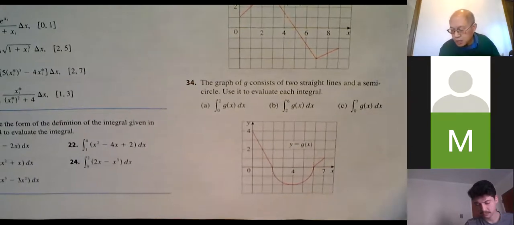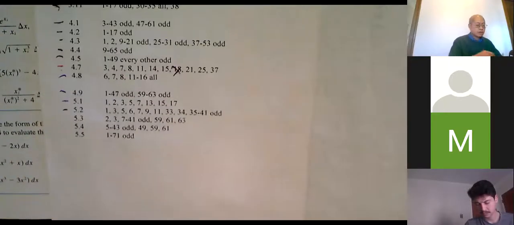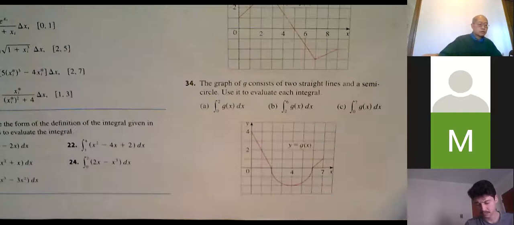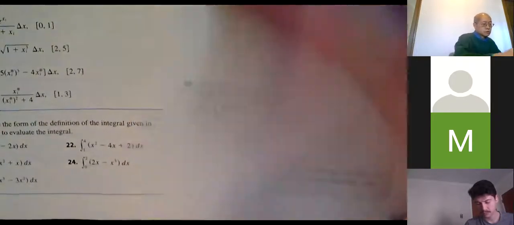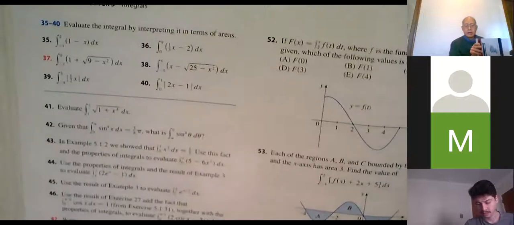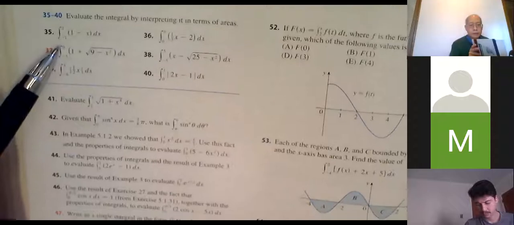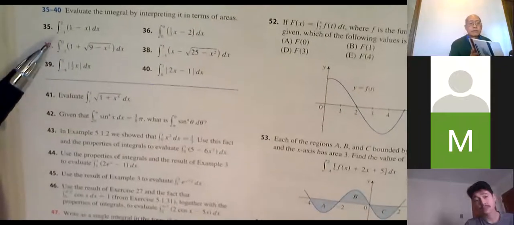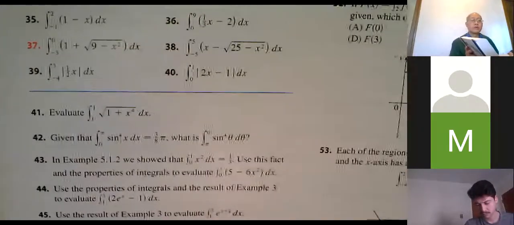Okay, then what else is in this section? See, 35 to 41, 5.2. So interpret in terms of areas. There's something about the problem where you can figure out the answers by drawing a picture. Actually, you can do 41 right now, if you can see it. Yeah, let's knock out 41, then I'm done.